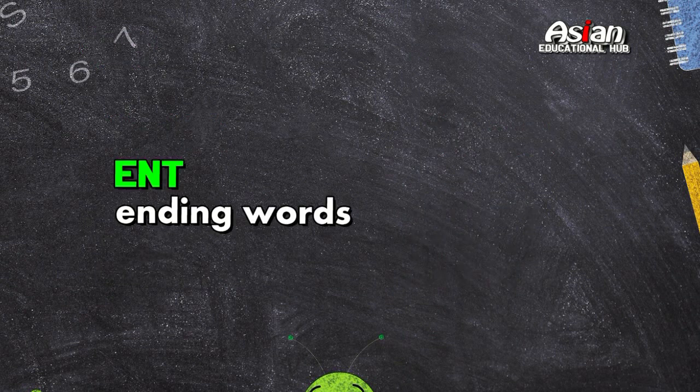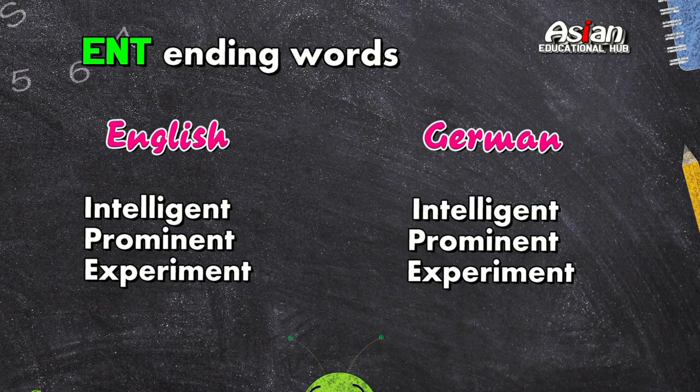The same way we have ENT ending words also. So ENT is also the same and there is no change. For example, in English intelligent and in German also intelligent. Prominent and in German prominent. Experiment, in German also experiment. So there is no change.